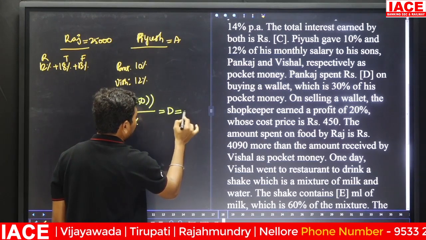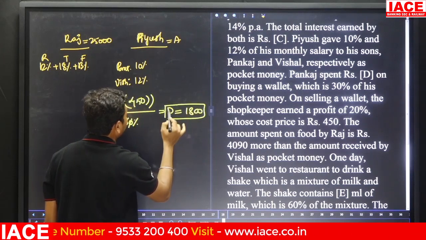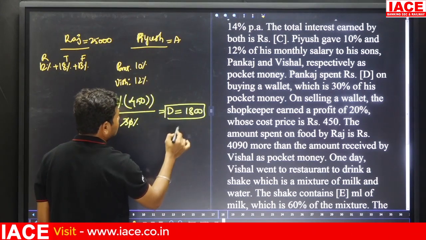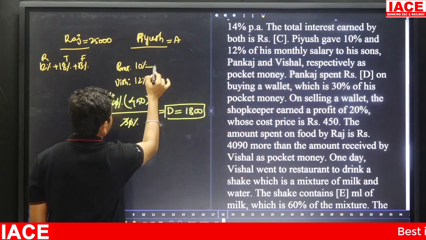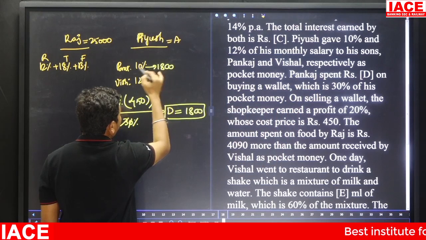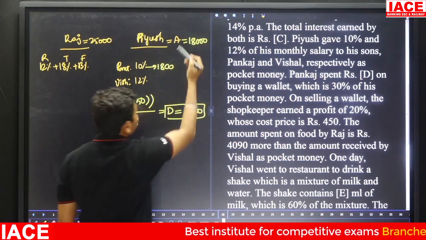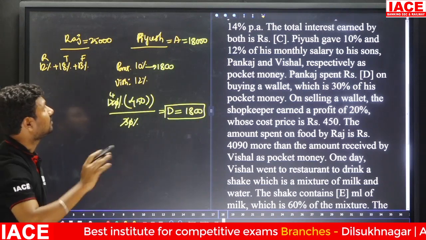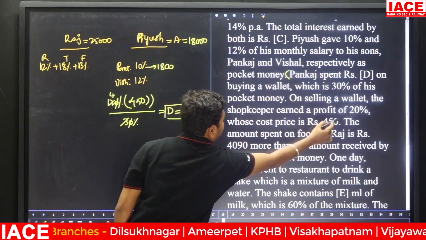Now you know the D value is 1800. It is equal to 10 percentage. This is the D value, his wallet money; Pankaj's value is 10 percentage. 10 percent is equal to how much rupees? 1800. 10% is equal to 1800 means A is equal to how much rupees? 18,000. Then Piyush's salary will be 18,000 from all these terms.